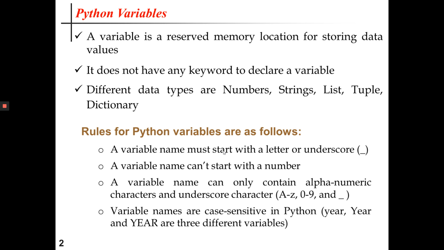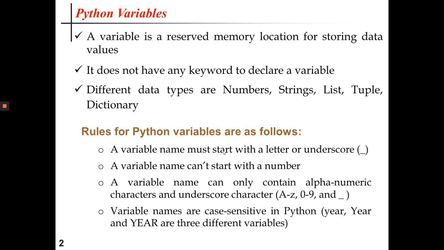In Python programming, a variable is basically a reserved memory location for storing data values. Unlike other languages, Python doesn't have any keyword to declare a variable. Different data types in Python are numbers, strings, list, tuple, set, dictionary, etc. Python variables do not need to be declared with any particular data type, and they can even change their type after being initialized.